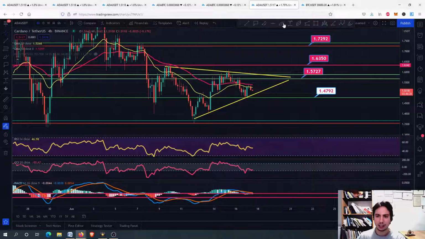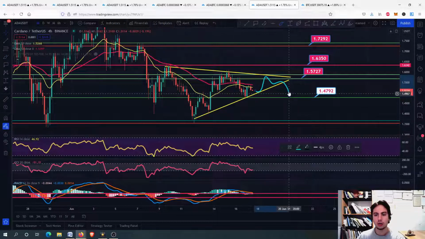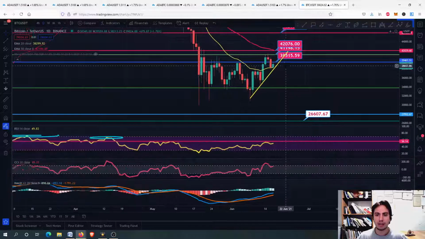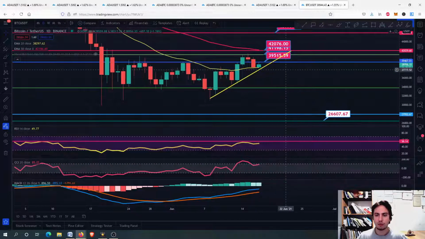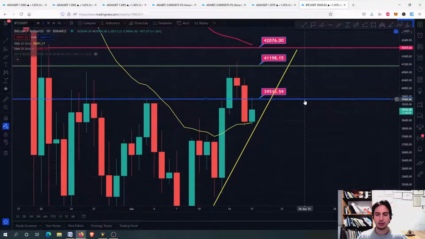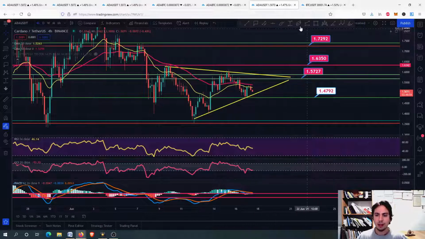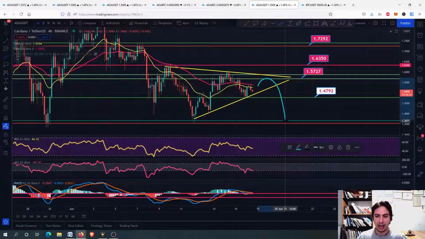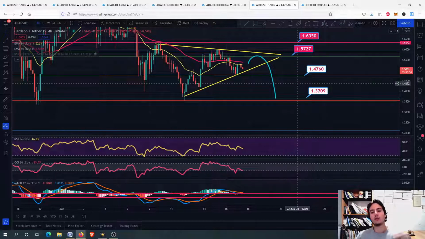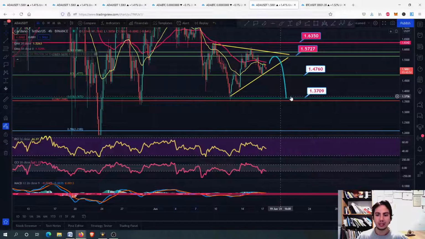So we might be having some swing highs, swing lows. We might be approaching this line again, and we might go there before we decide whether we crash down or we are going upwards. If Bitcoin, guys, by the time we do that, goes a little bit down and finds resistance at the 39,500, you can see here the line 39,500, then it isn't looking good for ADA. This will mean from this squeeze point we will go down and maybe retest the 1.37, which is a very strong support line, and of course we don't want to go below this level again.